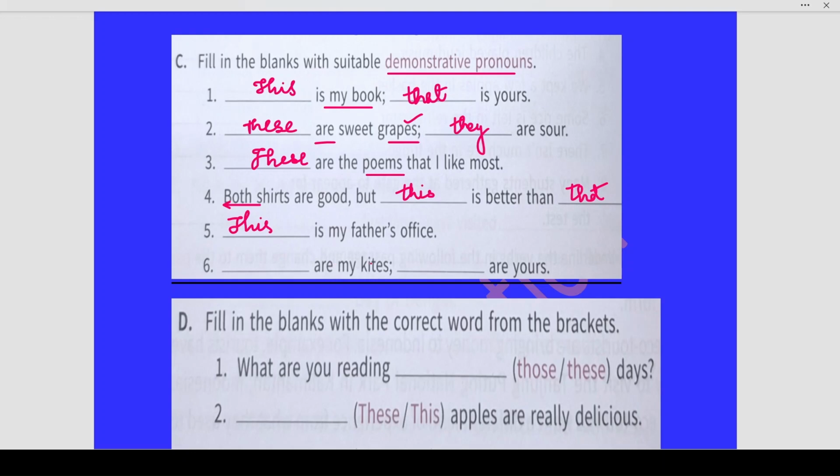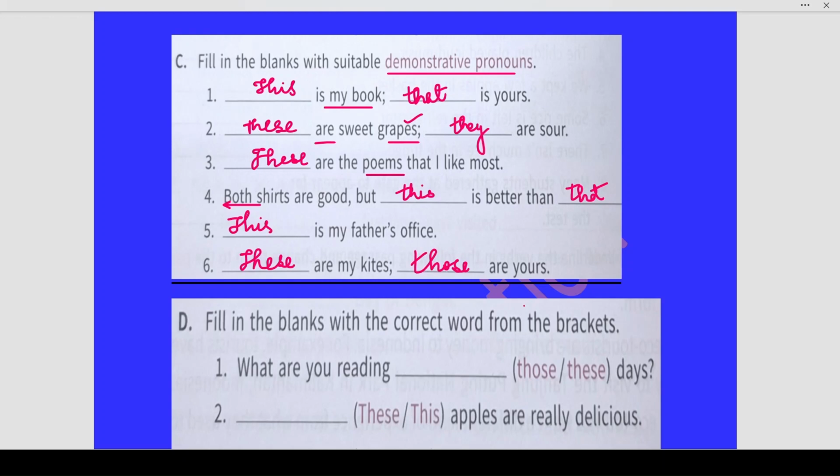Dash are my kites, dash are yours. These are my kites. Those are yours. Okay, when I'm pointing to kites further away from us, I will write those, and point out to something which is at a distance. And to point out to something which is close, I will write these.